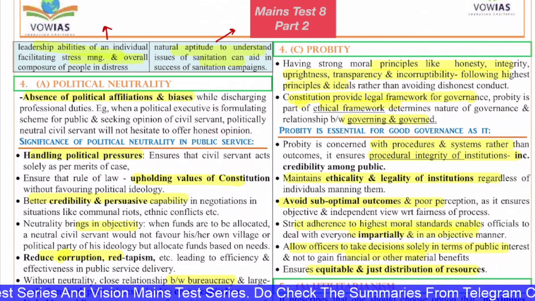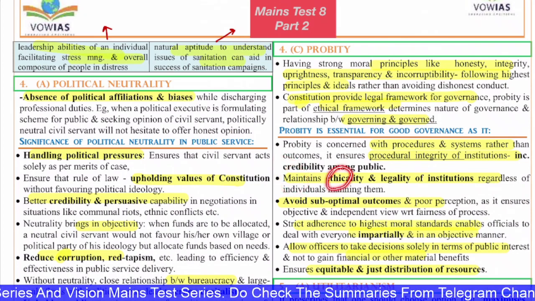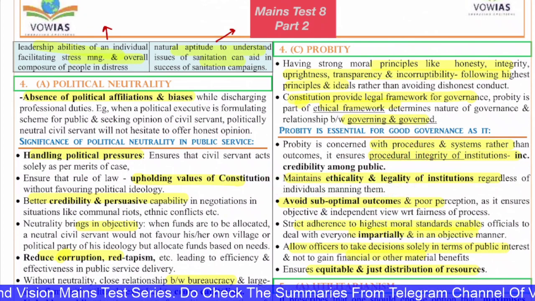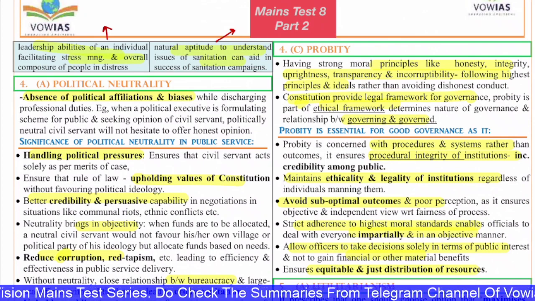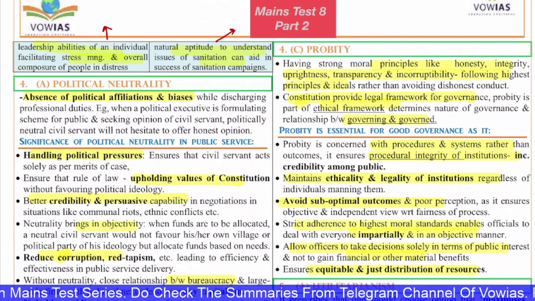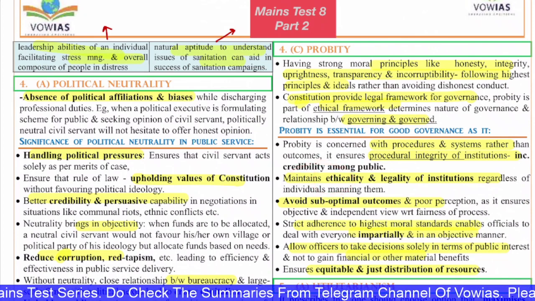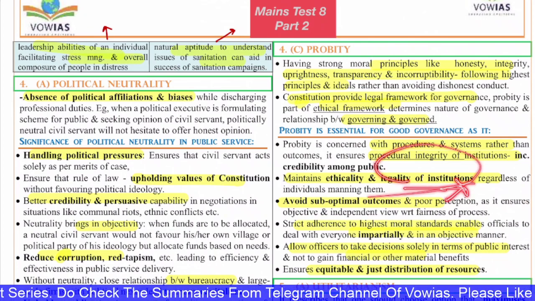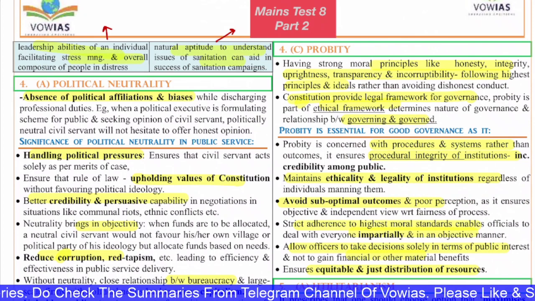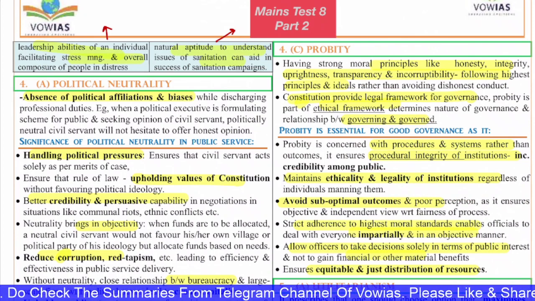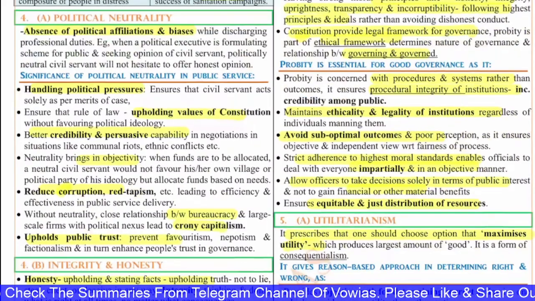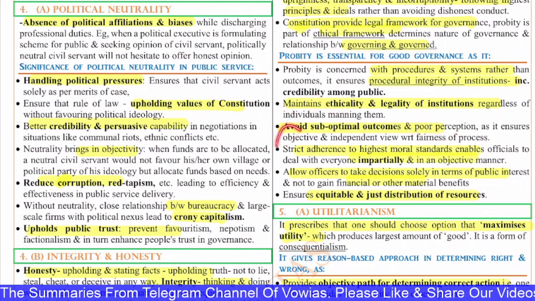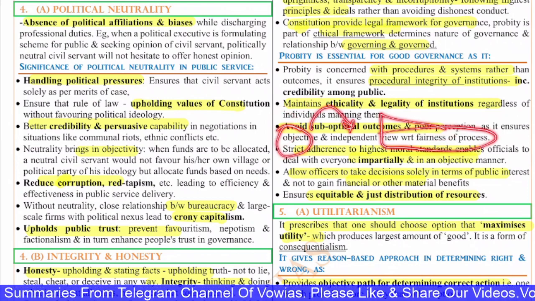Next, probity maintains the ethicality and legality of institutions regardless of the individuals manning them. Because it consists of broad concepts like honesty, integrity, uprightness and transparency, it ensures there is ethicality in the system and legality in the institution, because at the end of the day, people will change but the institutions will remain. If the institutions are governed by the right rules and the right people, then the people will have the right governance. Probity avoids suboptimal outcomes and poor perception, as it ensures objectivity and an independent view with respect to the fairness of the process.